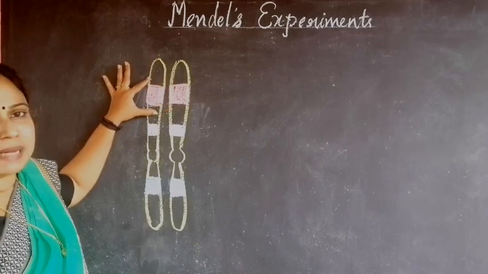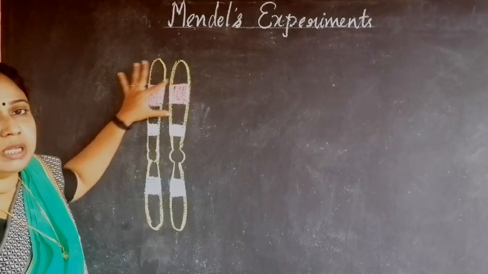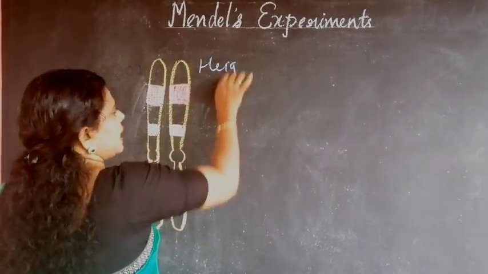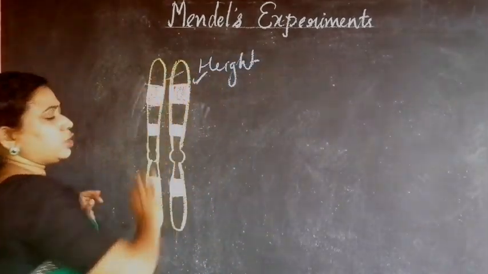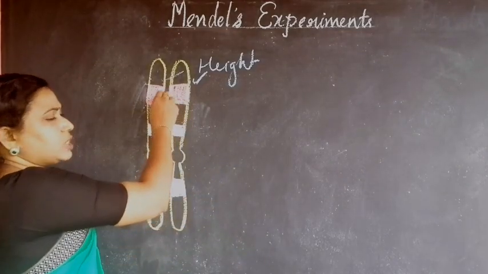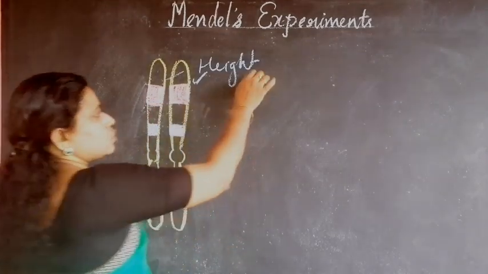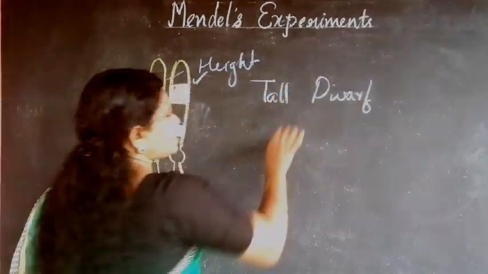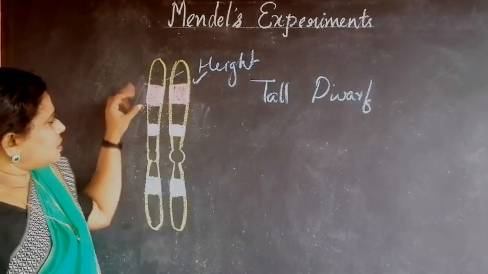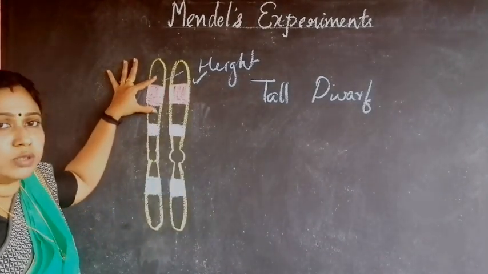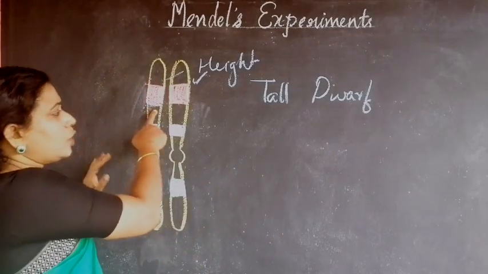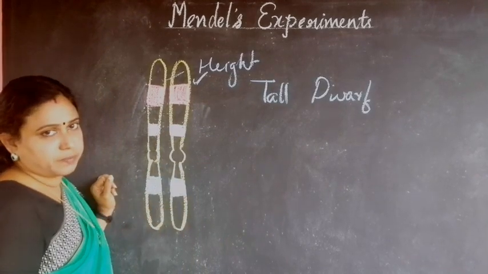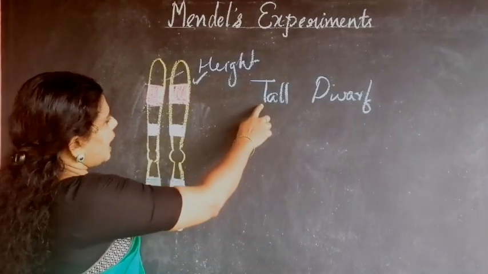If both the genes in these homologous chromosomes are the same, then we consider height as the character. Both are coding for this particular character, but there are two traits of height, tall and dwarf. Sometimes this allele may be coding for tallness and this allele for dwarfness.